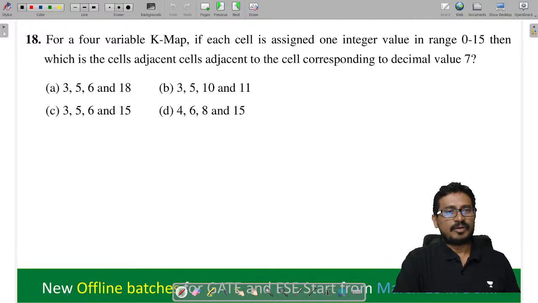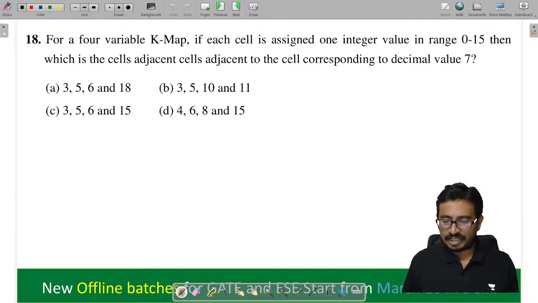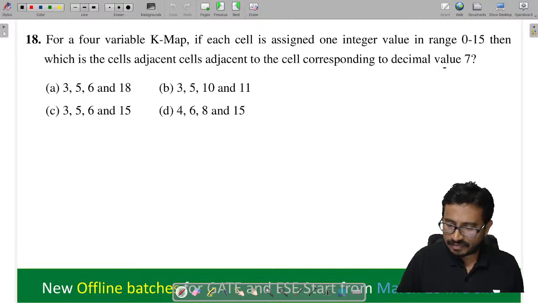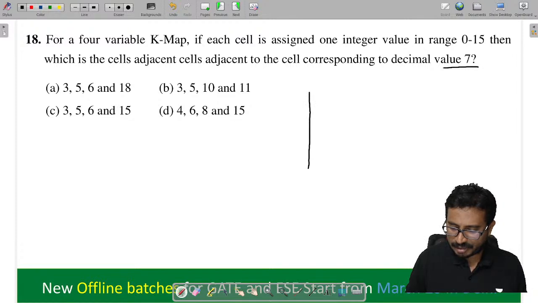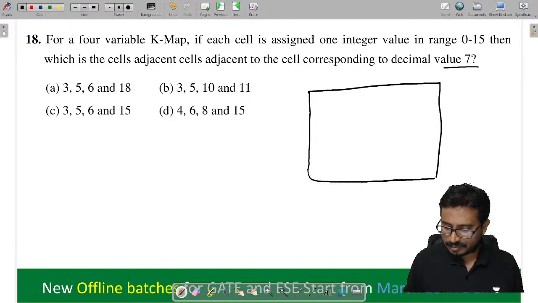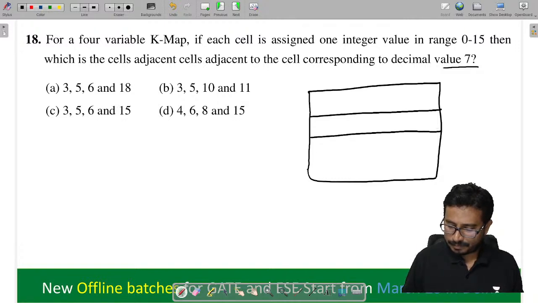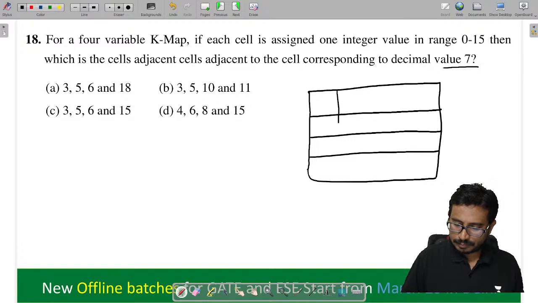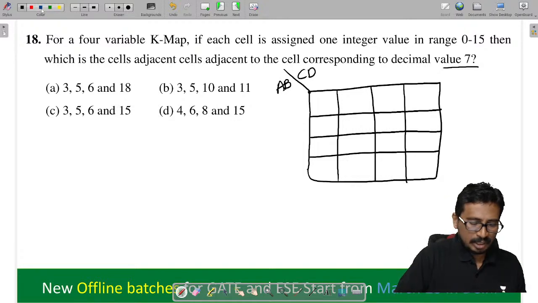Next, for a 4 variable K-map, if each cell is assigned an integer value, they are asking to find the adjacent cells for 7. Tell me now the logical adjacent cells. Now if I say A, B and C, D, tell me the logical adjacents.